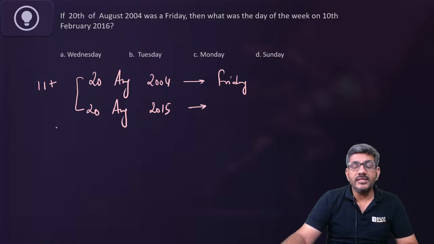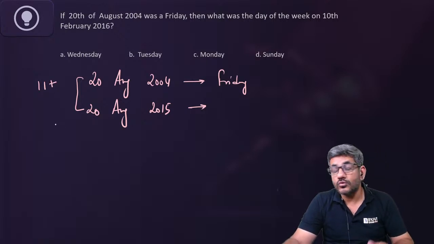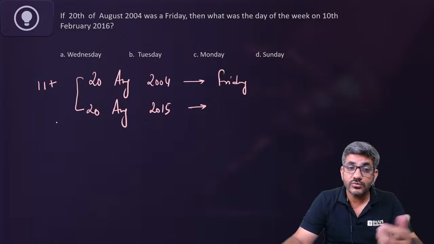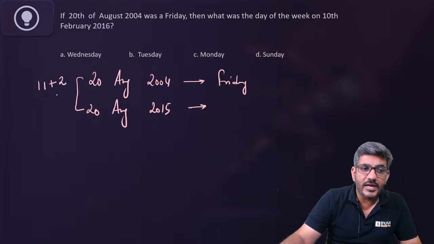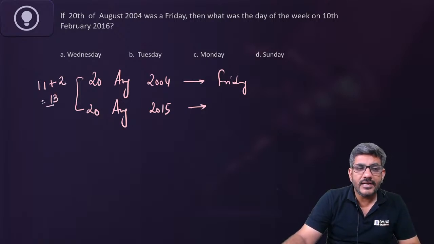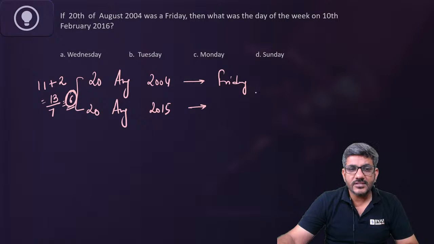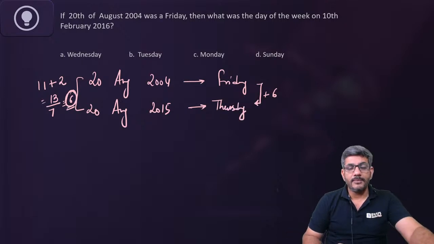But between these 11 years, we have two leap years as well, 2008 and 2012, which will have two more extra days. Total number of odd days between these two dates is 13, and 13 divided by 7 gives me 6. So this day, that is 20th of August 2015, would be Friday plus 6. That will be equal to Thursday. I hope you got my point.